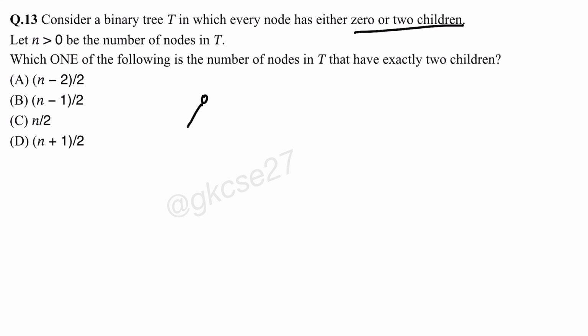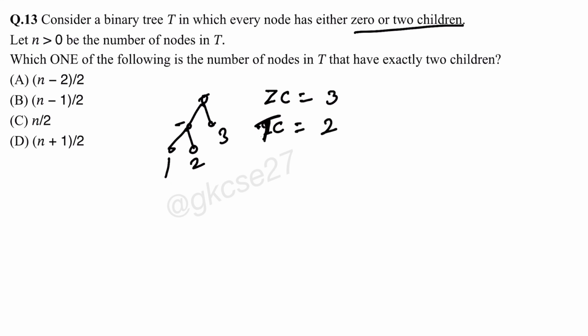See any binary tree, okay. See how many 0 children nodes are here: 1, 2, 3, and 2 children nodes, 2 children nodes are there, 1, 2.